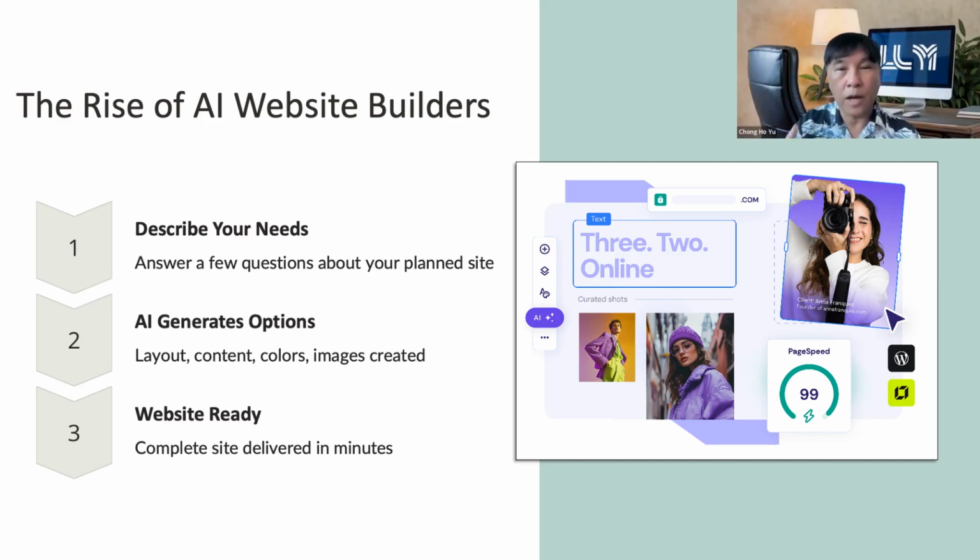However, with the rise of generative AI, a new class of website builders has emerged, aiming to automate the entire process. Instead of manually writing HTML, CSS, and JavaScript code, the webmaster simply answers a series of questions about the website's purpose, target audience, and design preferences, such as layout and color scheme. In just a short time, the website is automatically generated and ready to use.